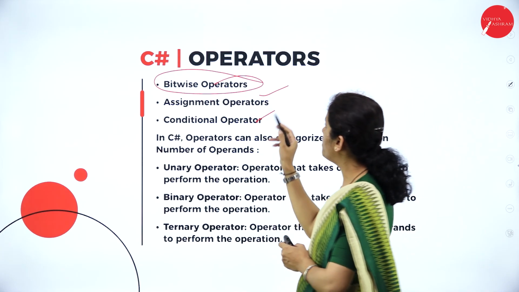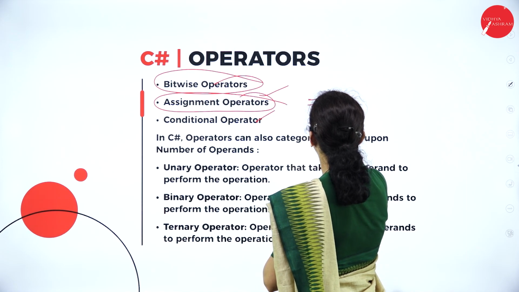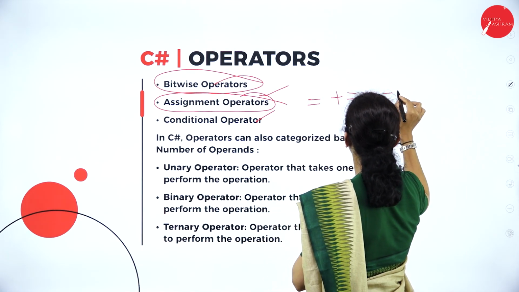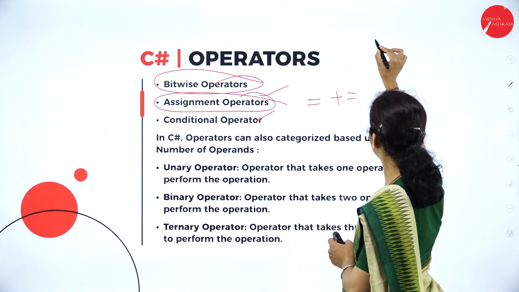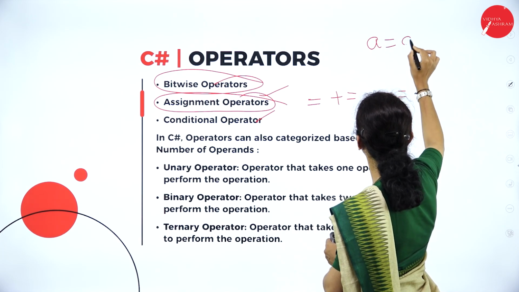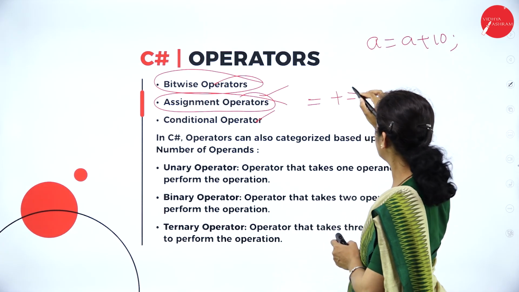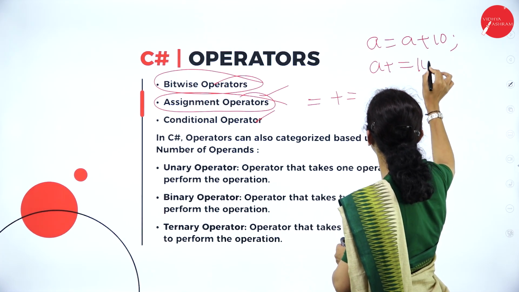And assignment operators. If I write equal, plus equal, minus equal. See here, when I use an assignment operator, for example, a equal to a plus 10, instead of writing a equal to a plus 10, what I will do is a plus equal to 10.